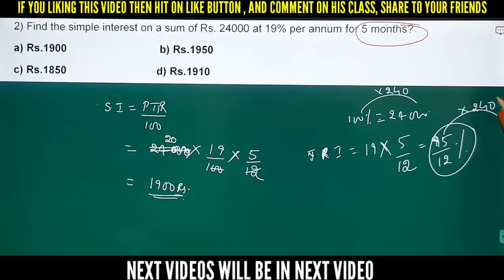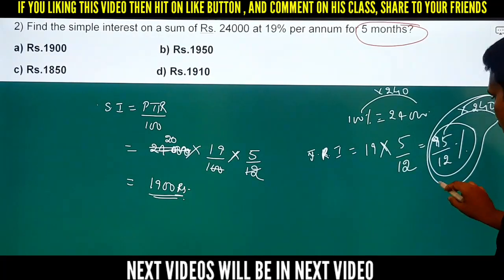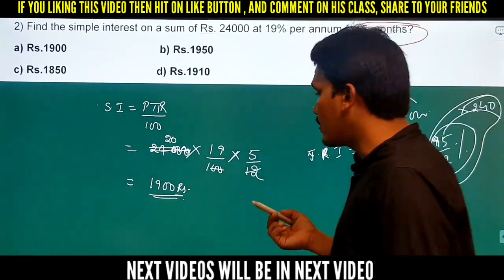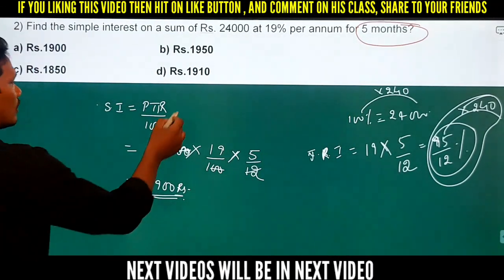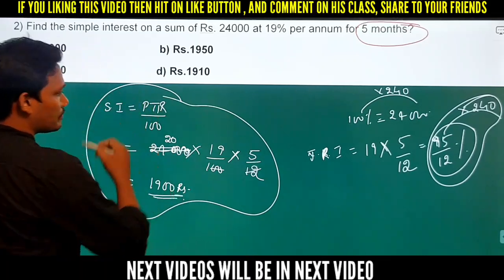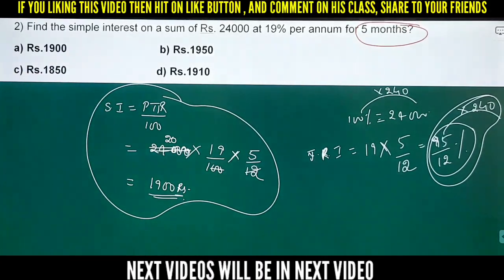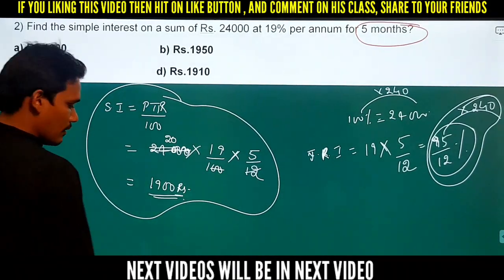So here you may get a little complex values. That's why I say that whenever the time is given in terms of months or days, better you follow the simple interest formula, then you will get the answer in the meantime, right? Next we'll go with the third question.